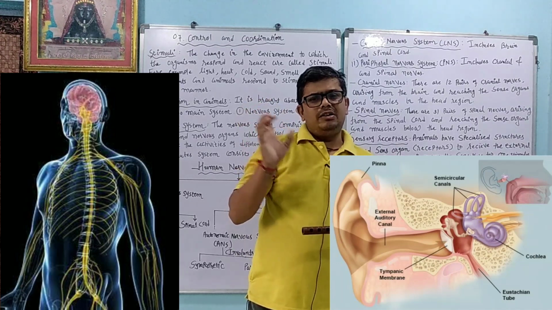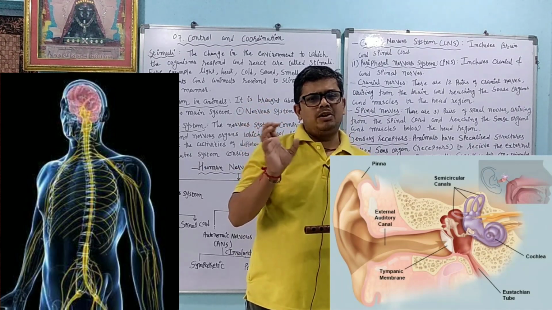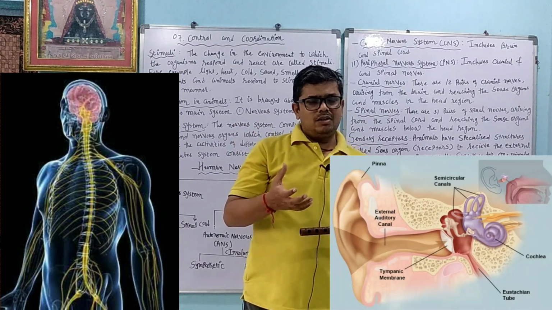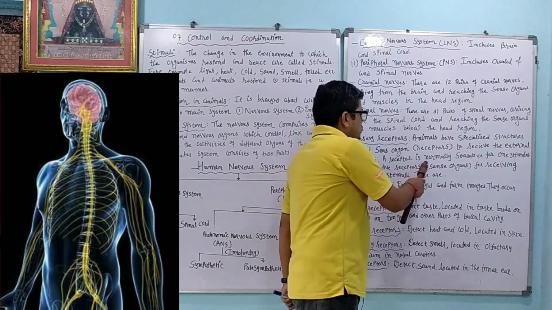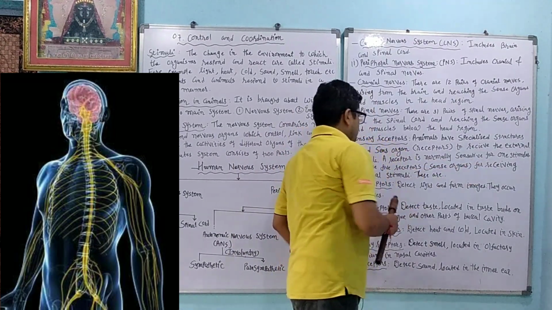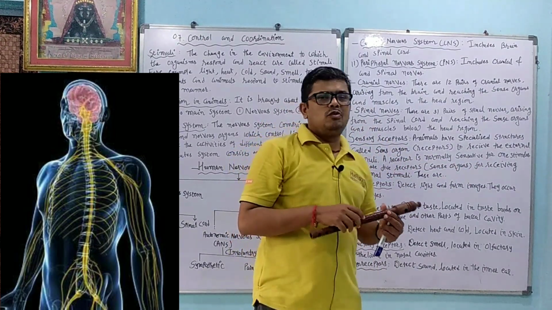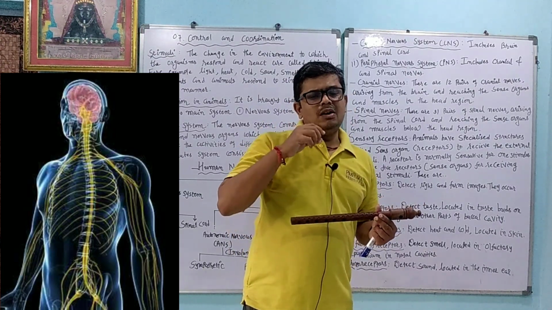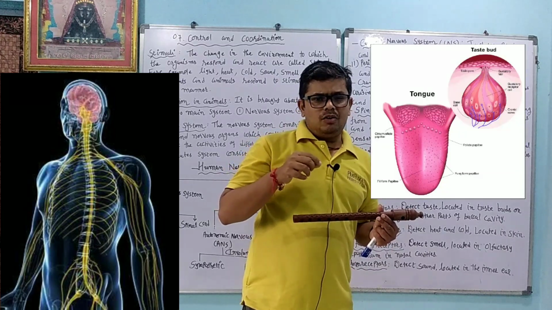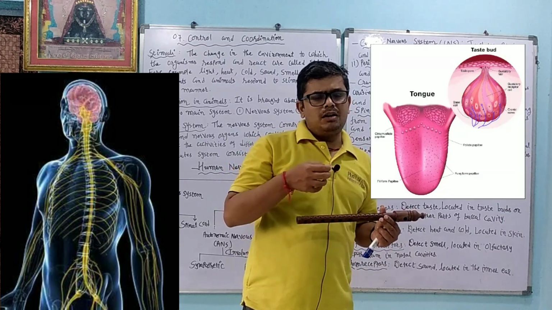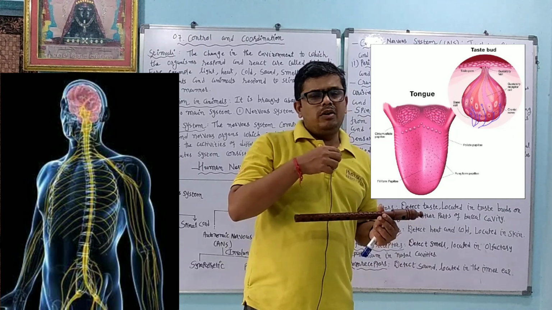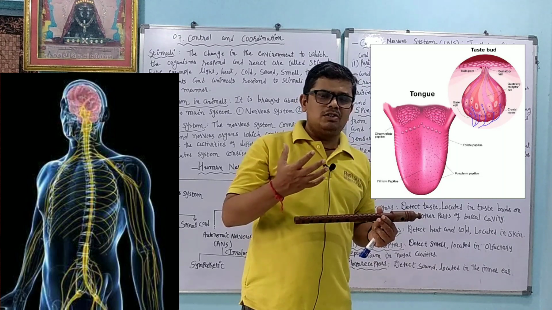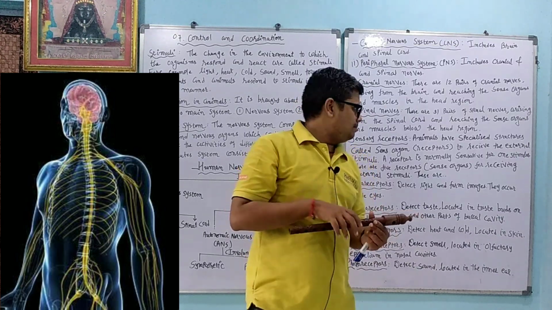After that, the organism responds and reacts, deciding whether it is a good type of noise or a bad type of noise. A receptor is normally sensitive to one stimulus. Suppose the tongue can taste food or different matter only, but it cannot hear or see. So all the organs have different, specific functions.